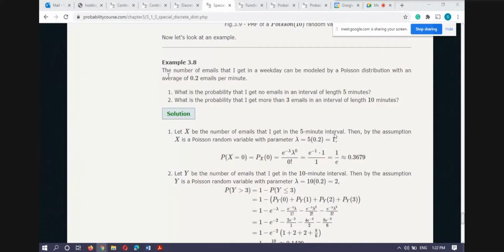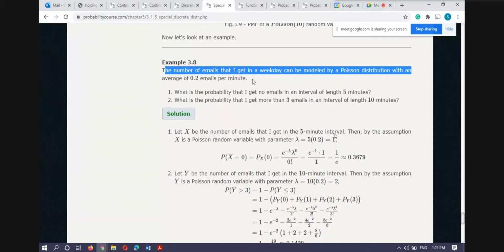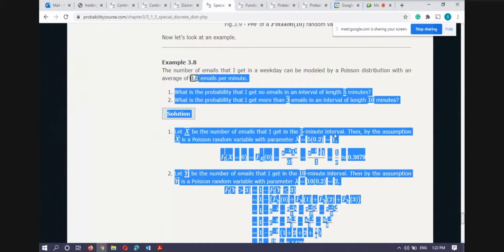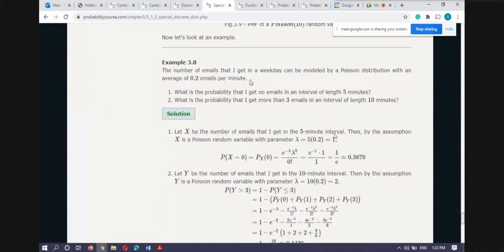Now this is one example. The number of emails that I get in a weekday can be modeled by a Poisson distribution with an average of 0.2 emails per minute. Okay, so I observed something, and on the basis of that this is my statement. Now, what is the probability that I get no email in an interval of length 5 minutes?